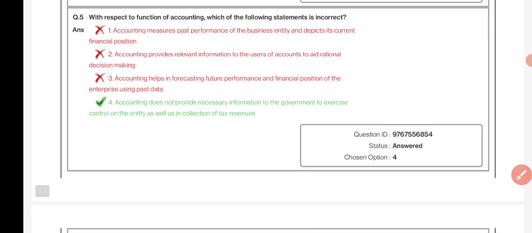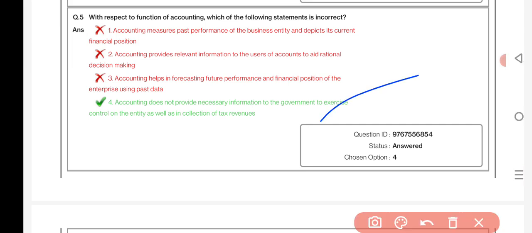With respect to the function of accounting, which of the following statements is incorrect? Accounting does not provide necessary information to the government to exercise control on the entity as well as in collection of tax revenues.